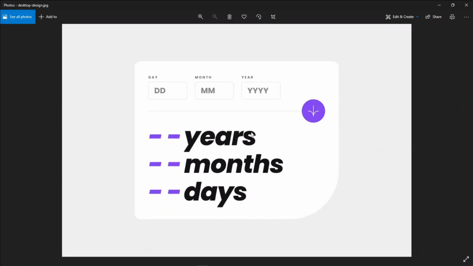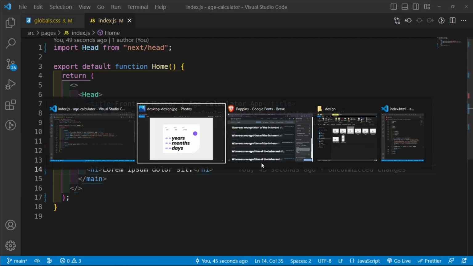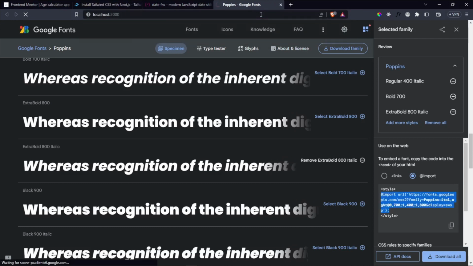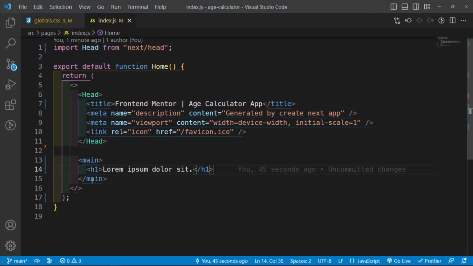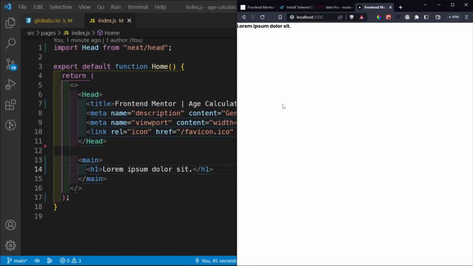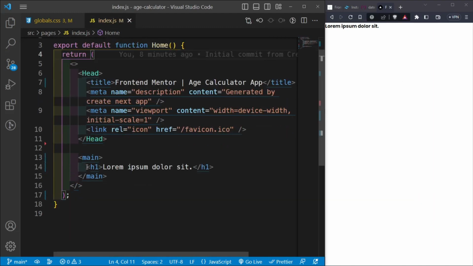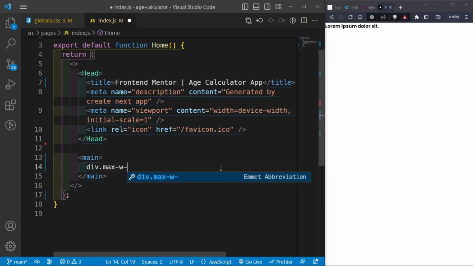So now let's do this. Let's navigate into localhost 3000 because our app is running. And you can see that now our app is only rendering this because that is what we have inside the h1. So let's place this to the right, and then let's place this to the left, and then we're going to do the following. Inside here, we're going to return a div with a class of max-w-lg and mx-auto, with a background of white, so bg-white, with a very slight rounded border.